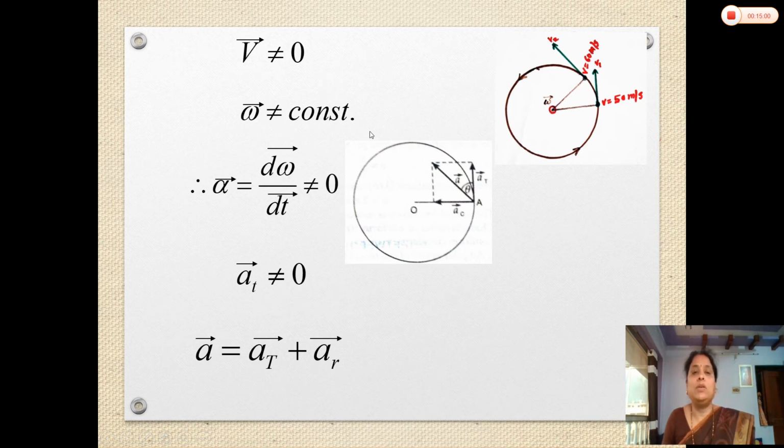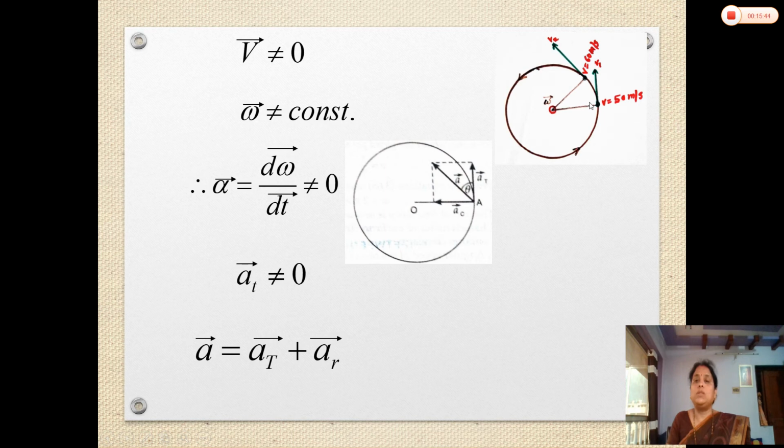And as the angular velocity is not constant, there is some rate of change of angular velocity with respect to time. This means the object performing non-uniform circular motion has some angular acceleration. Here angular acceleration is not equal to 0. Again, the linear acceleration of the object is the sum of tangential acceleration and radial acceleration, as I discussed in the last slide. Here the tangential acceleration is along the tangent, and the radial acceleration is along the center. These are the two components of this linear acceleration. There is radial acceleration as well as tangential acceleration. The tangential acceleration will not be 0.